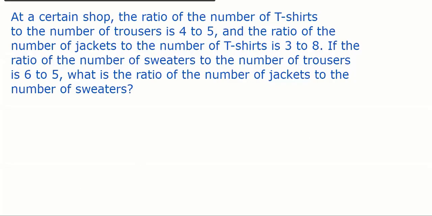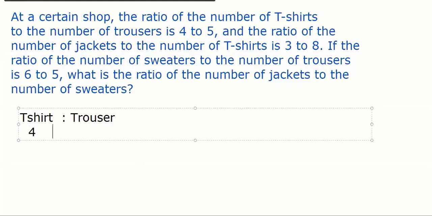No answer yet, guys? It's too easy. Compound ratio, that's it. T-shirt to trouser is given as 4:5.